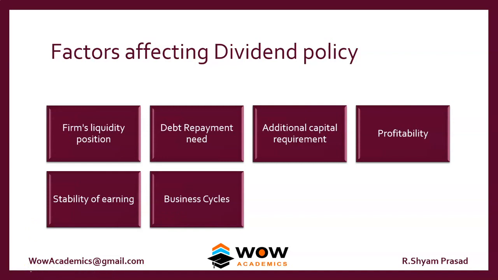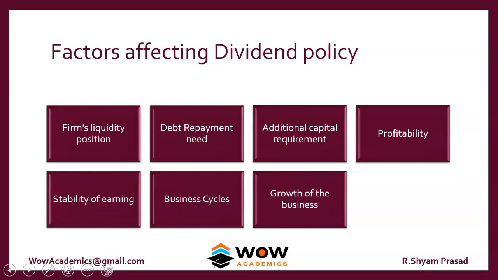Business cycles. There are some businesses which are cyclical in nature. For example, steel companies make a huge amount of profit in boom years and very little profit in depression years. So they have to settle for a constant payout ratio kind of policy, because whenever they have profit they can declare 10% of it, and whenever they have low profit they can declare 10% of that.